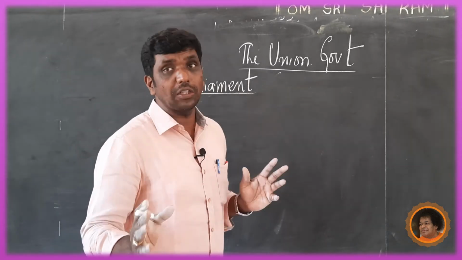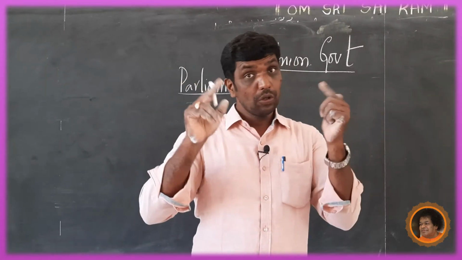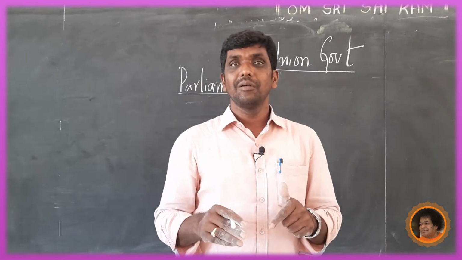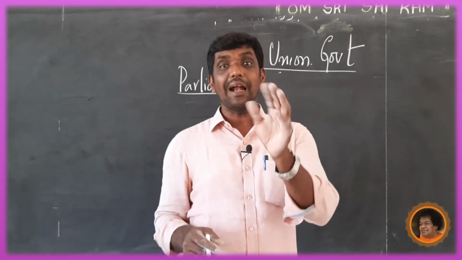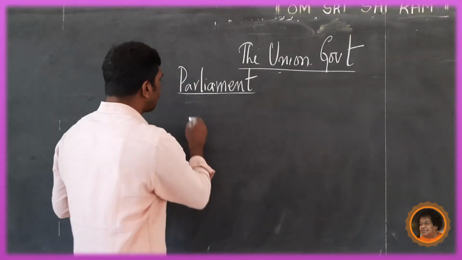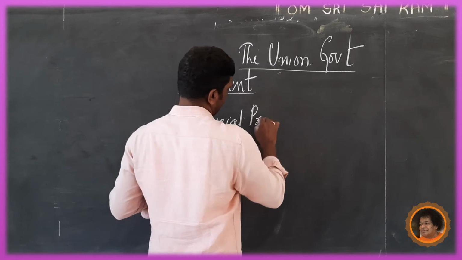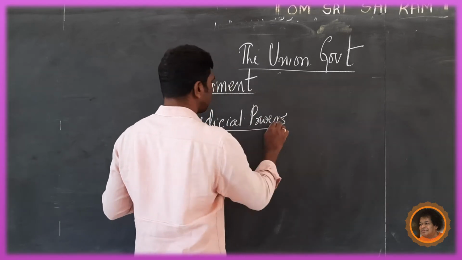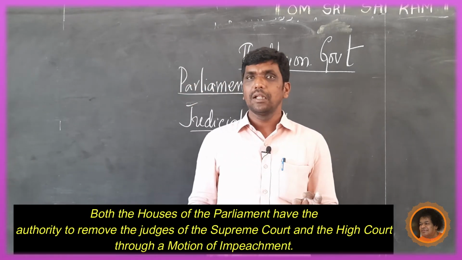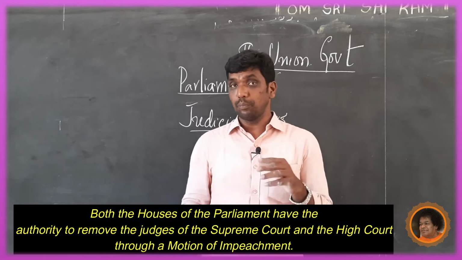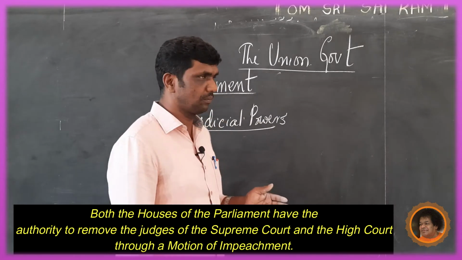Actually, you might have thought that judicial powers are vested in the hands of the court only. But you never thought that even the Parliament has a right regarding judicial power. Now we are going to see the judicial powers of Parliament. What is this judicial power? Both the houses of the Parliament, Rajya Sabha and Lok Sabha, have the right to remove the judges of the Supreme Court.